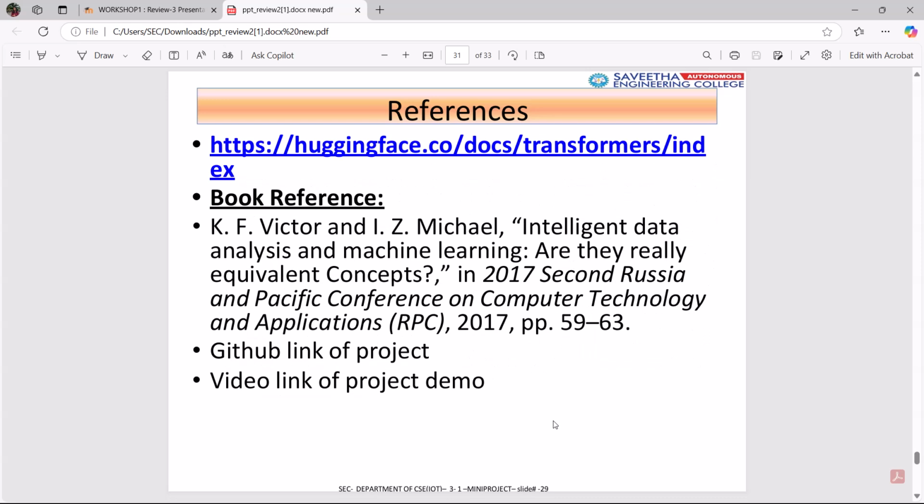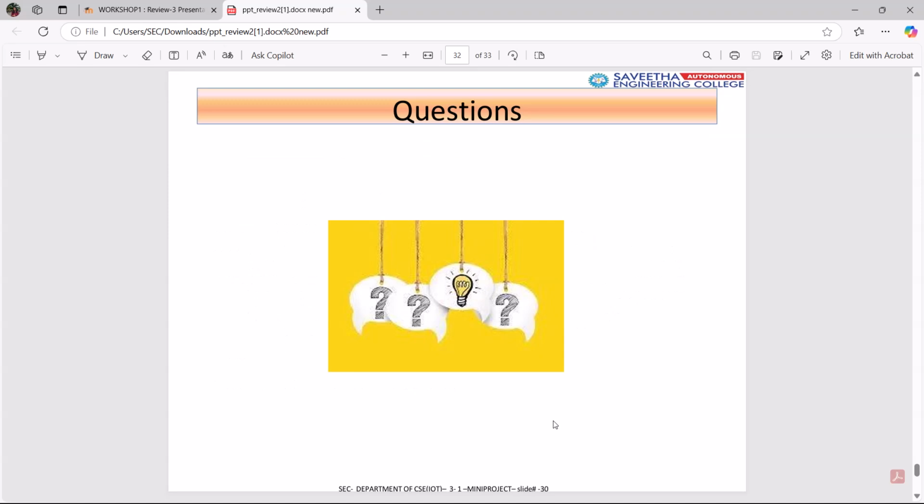References: book reference, K.F. Victor and Isaac Michael, Intelligent Data Analysis and Machine Learning. Are they really equivalent concepts? In 2017, Second Russia and Pacific Conference on Computer Technology and Application.